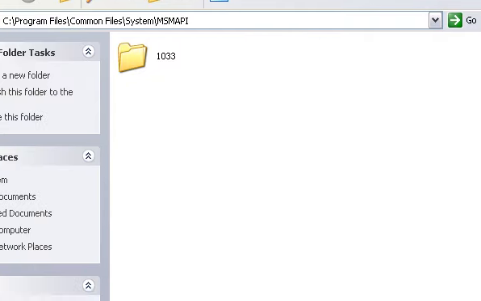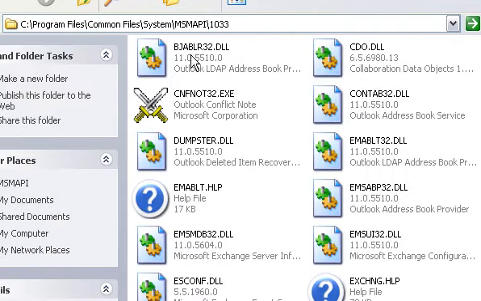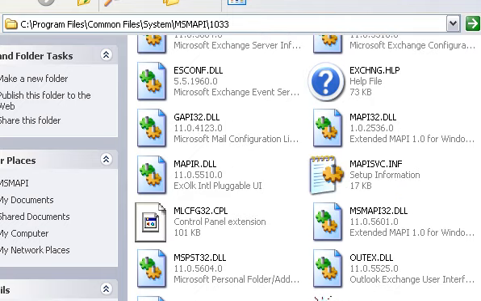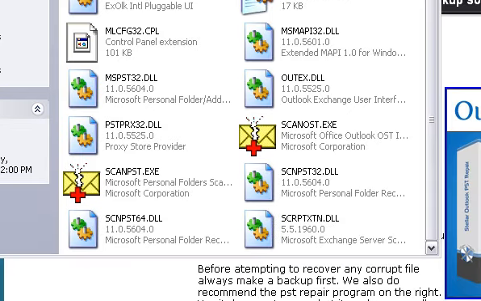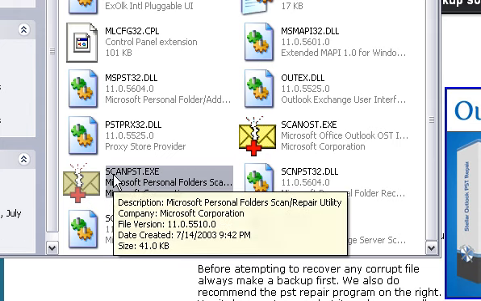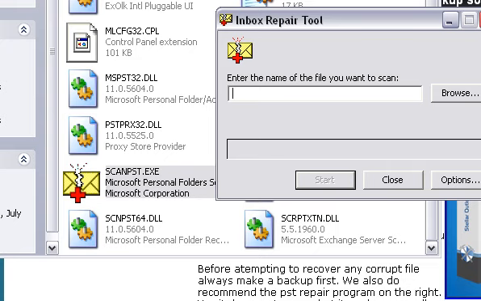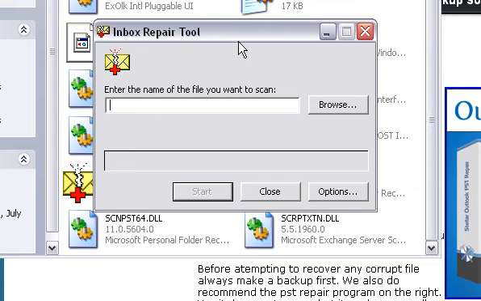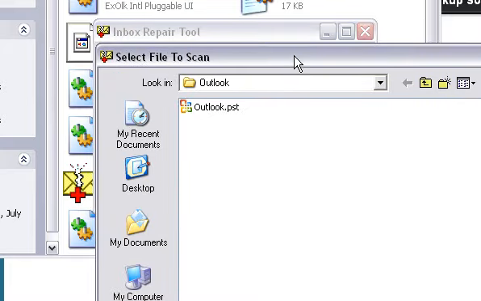Now this is going to be the default location for the scanpst, and if it's not in here, you can always try doing a search for scanpst. Otherwise, we do have instructions on how you can unzip it from your Microsoft disk, and we also have a download link directly to this on our website. So let's open up scanpst again. Make sure that your Outlook is closed, and this is the Inbox Repair Tool provided free from Microsoft. Now, does it always work? No, but it does work quite a bit of the time, especially if it's just headers that are going.